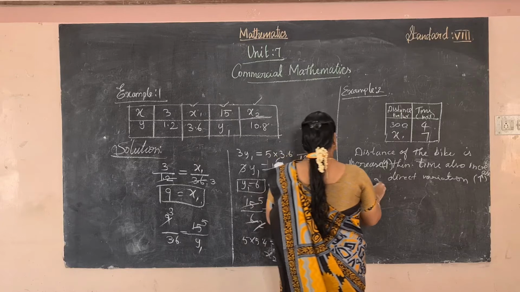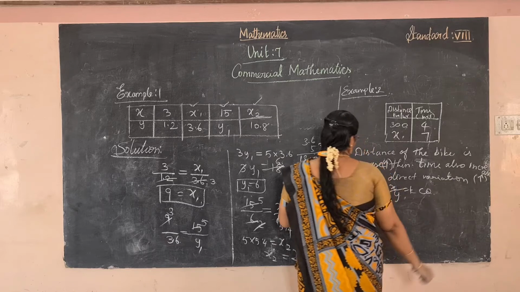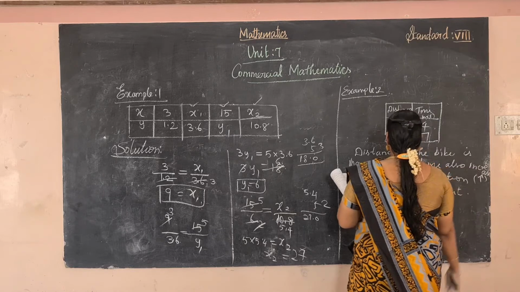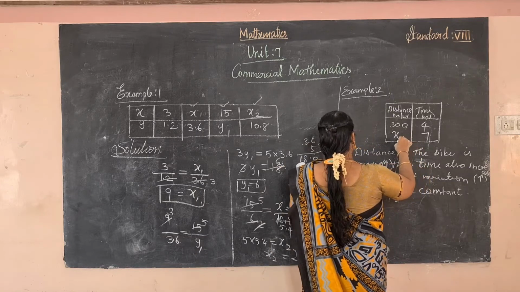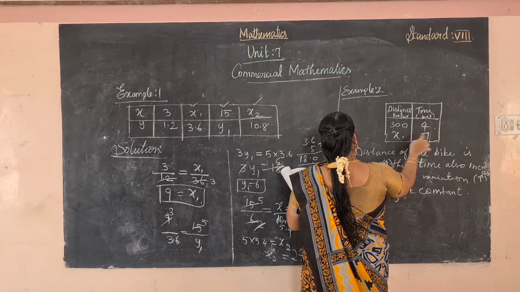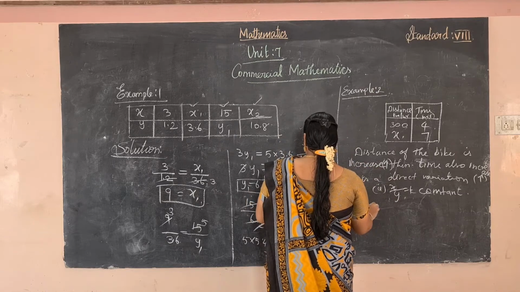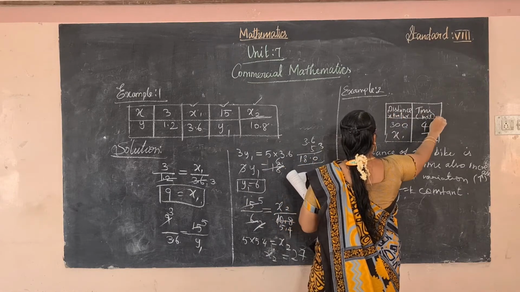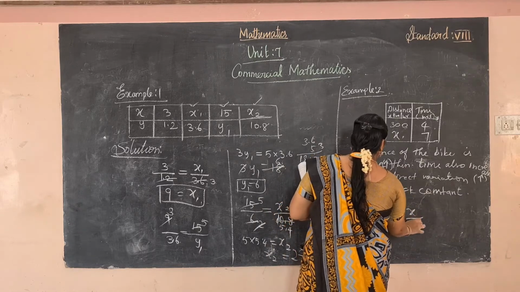Direct variation, that is x by y is equal to k constant. Okay, so this by this we have considered, is it? This by this, x by y equal to x by y. So x value is 300.